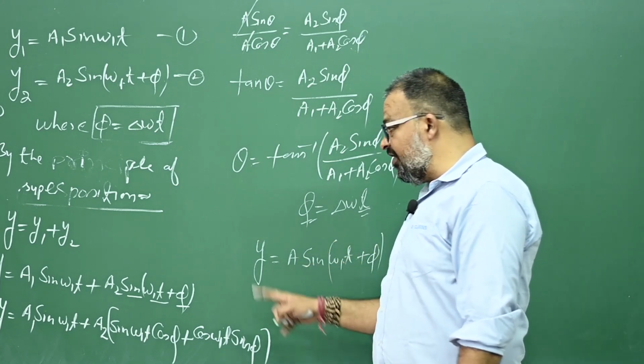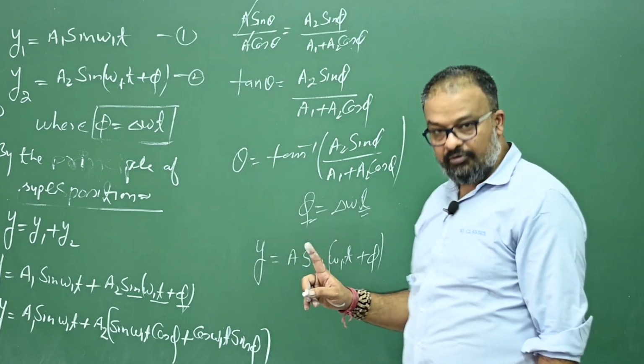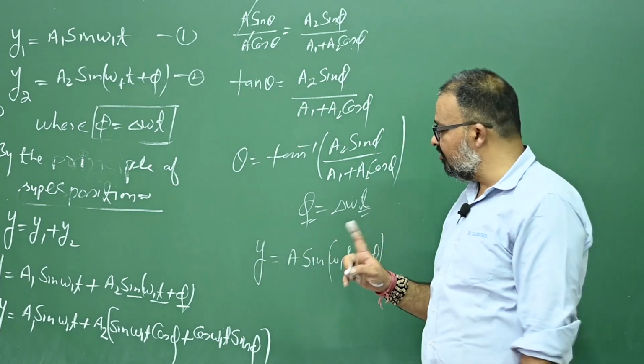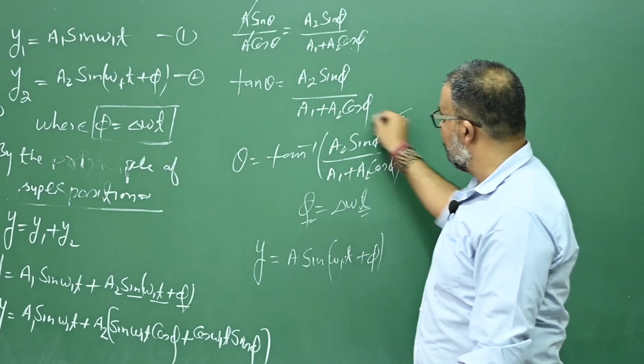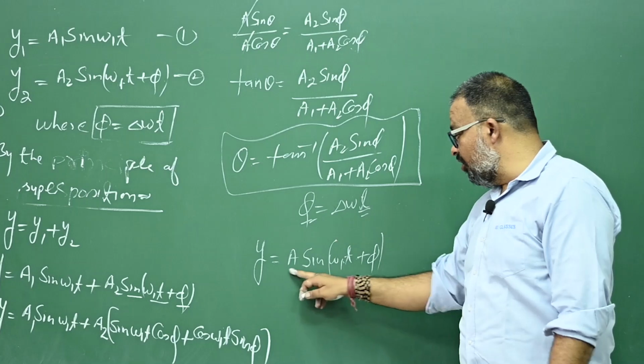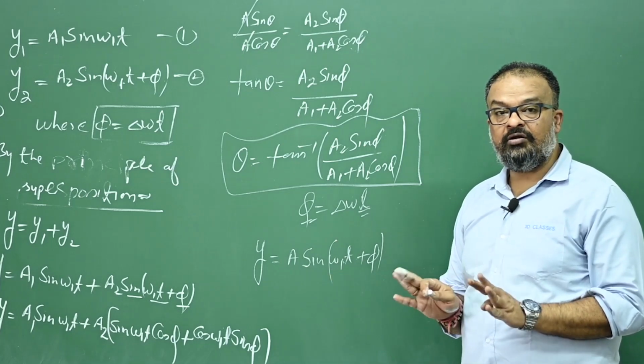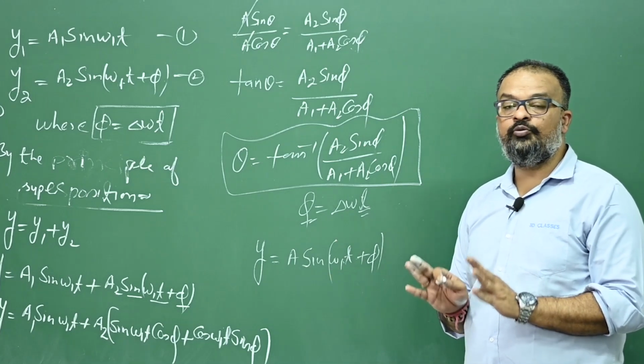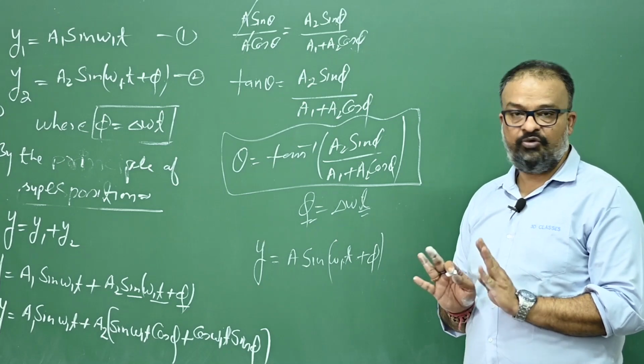Where the resultant amplitude is what we already found, and this is the phase theta. All the values are known. That means we have got the equation of the new superimposed wave, that is the equation of beat, right?